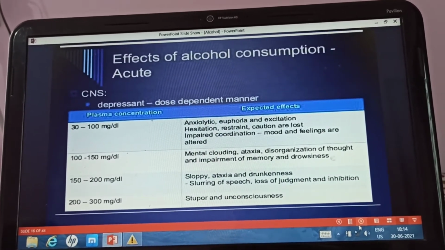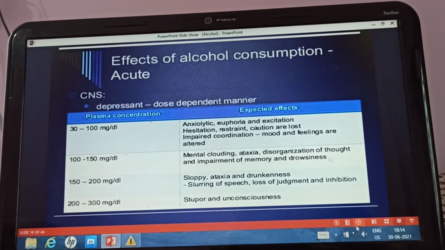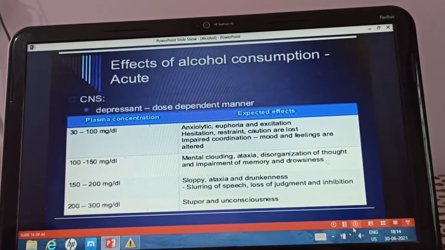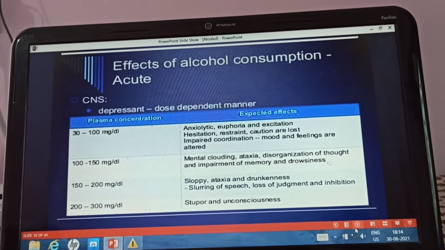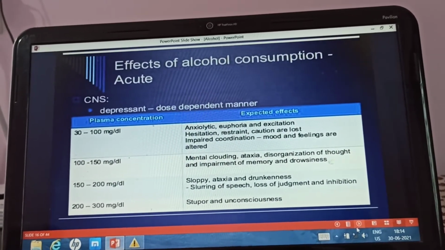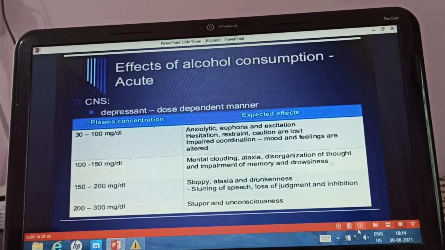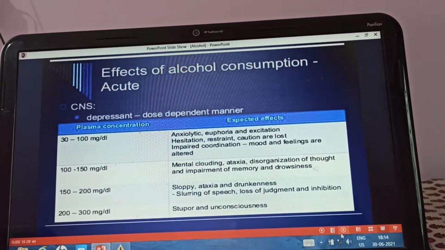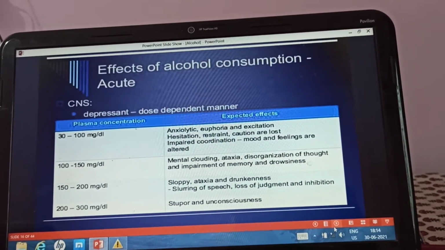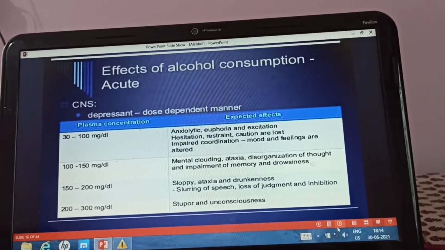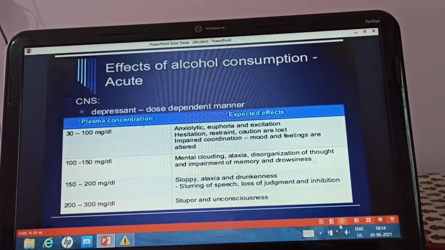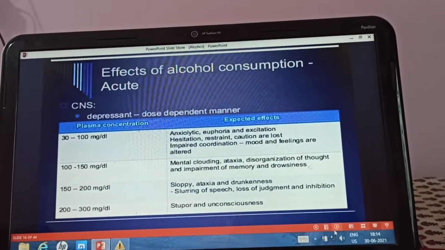Patient feels relief of anxiety, euphoria, that is a sense of well-being, and excitation will be there. Stimulation will be there. Hesitation will be lost. Restraint and caution will be lost. Impaired motor or psychomotor coordination will be there. Mood and feelings are altered.